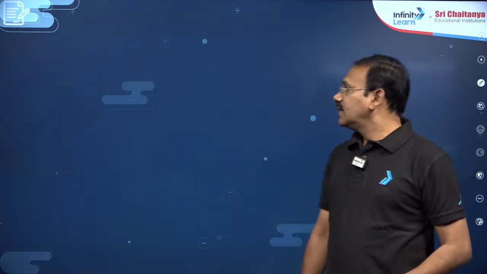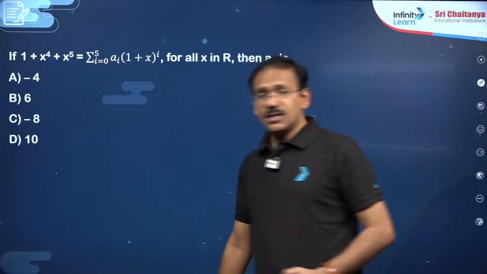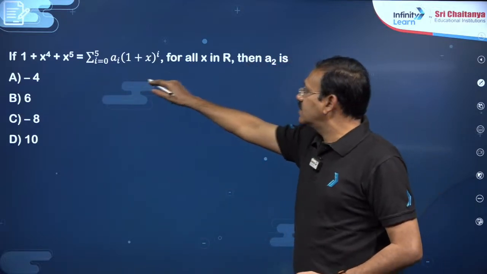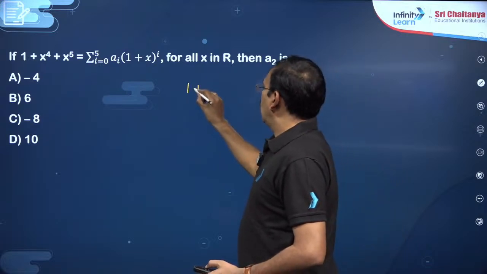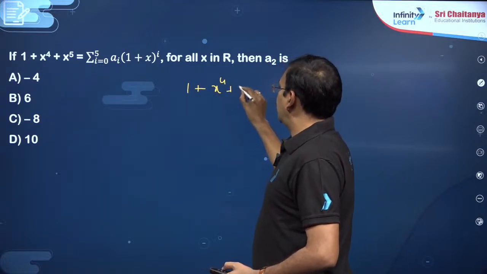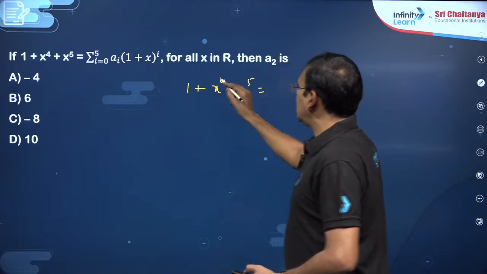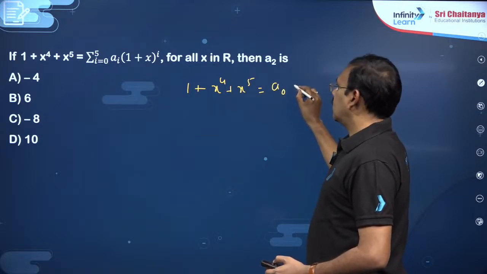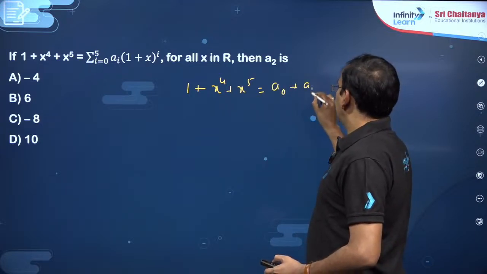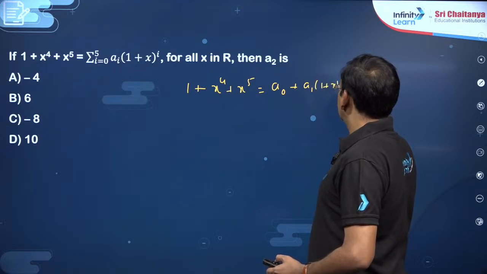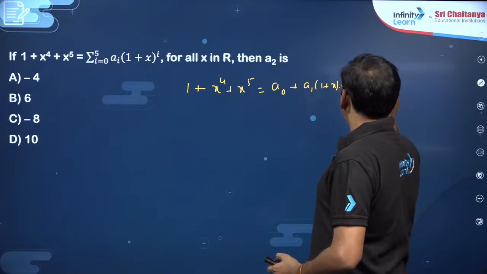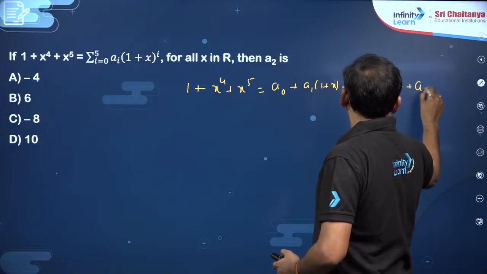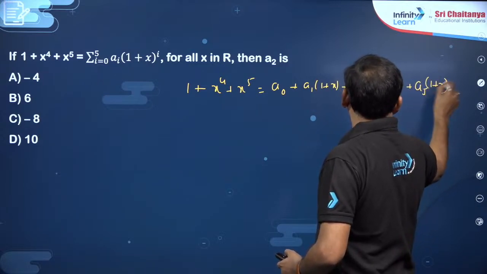Okay, dear students. The next, you see this question, if 1 plus x power 4 plus x power 5 is equal to, if you put i is equal to 0, a naught 1 plus x whole power i plus a1 1 plus x plus a2 1 plus x whole square and so on, you will get a5 1 plus x whole power 5.